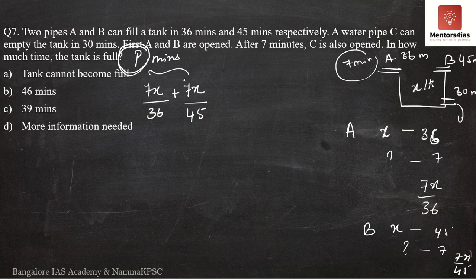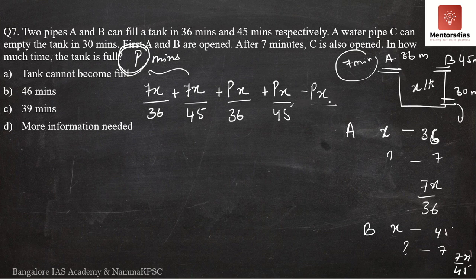So after 7 minutes, if A is open for another P minutes, it would fill Px by 36 liters. Similarly, B would fill Px by 45 liters. Just as how I got 7x by 36, I am getting Px by 36. Whereas pipe C is now open for P minutes as well, but instead of filling water, it is extracting water.